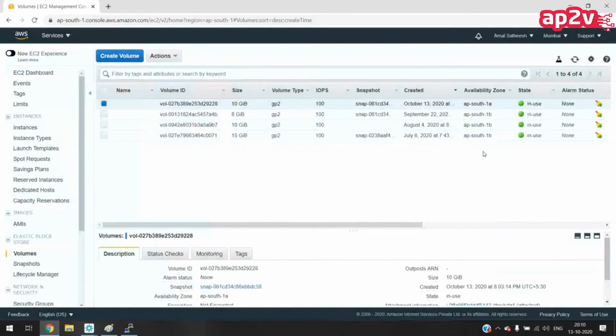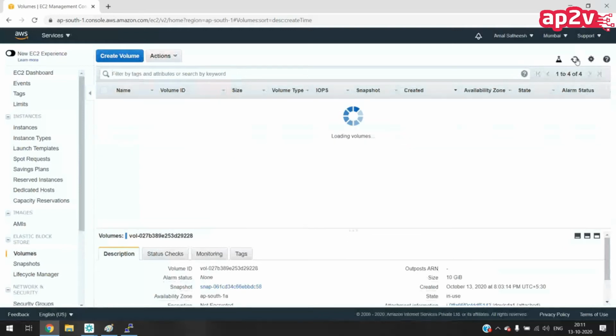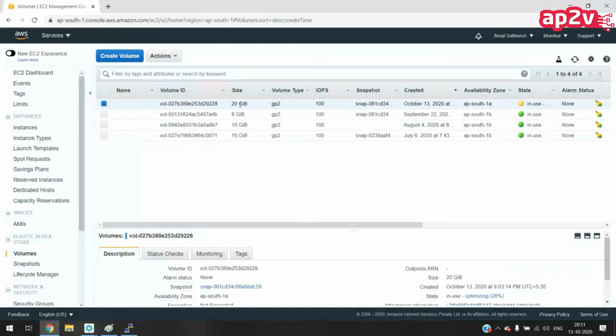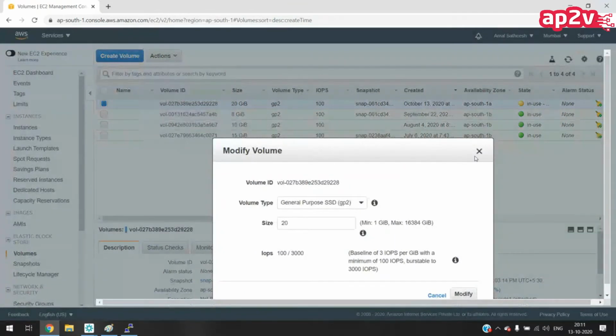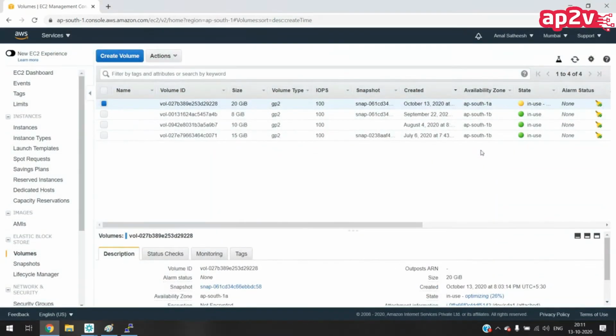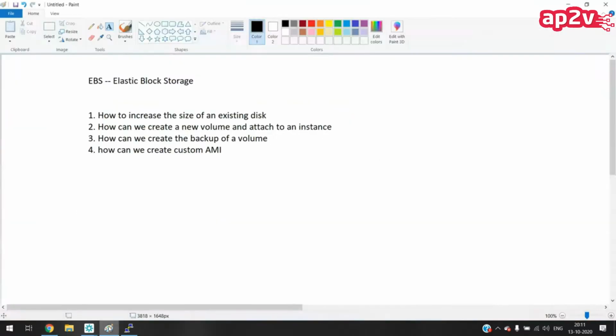No issues. Okay, sir. But still, it's not accepting 50 GB, right? It's showing 10, it can be refreshed, because the size parameter in the volume, if you see at the bottom right, is showing 20 GB. I shall refresh it now. Now if we edit, I think editing is still showing the old size. There's a refresh button here. That's the first topic.